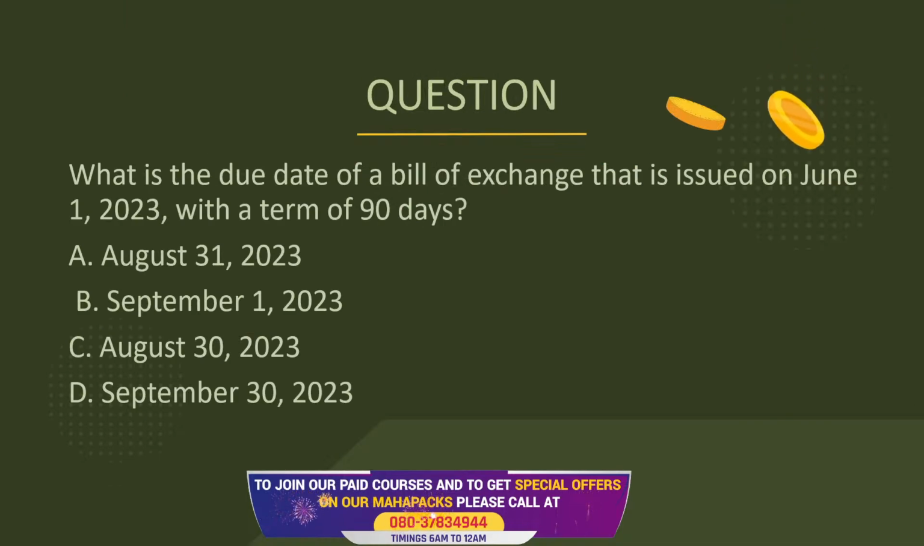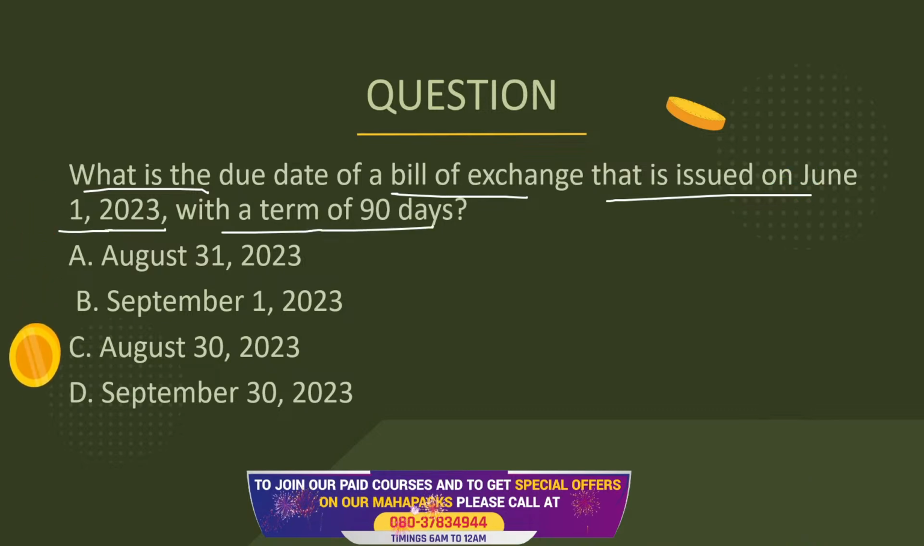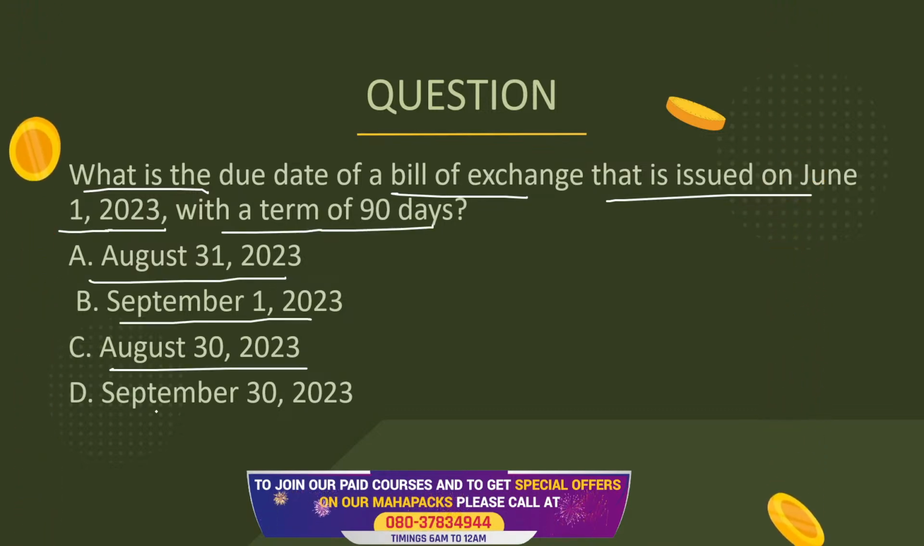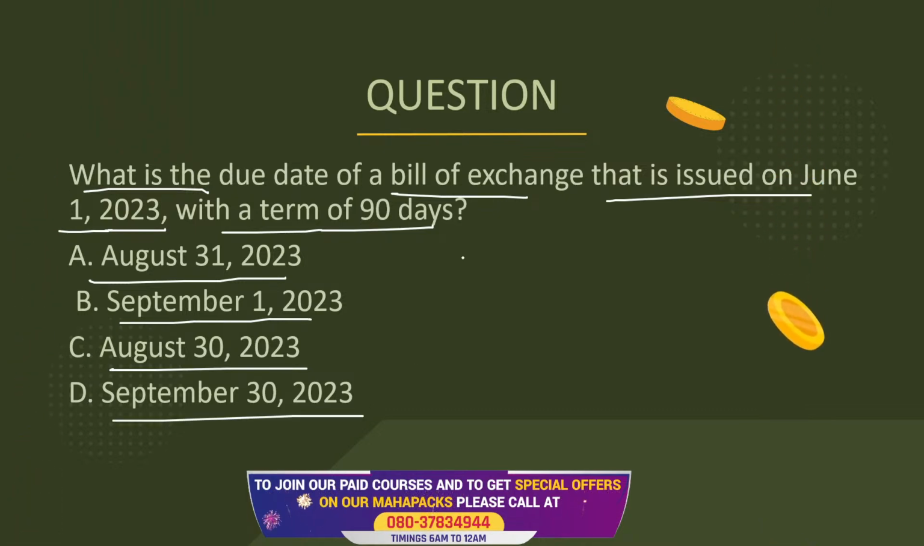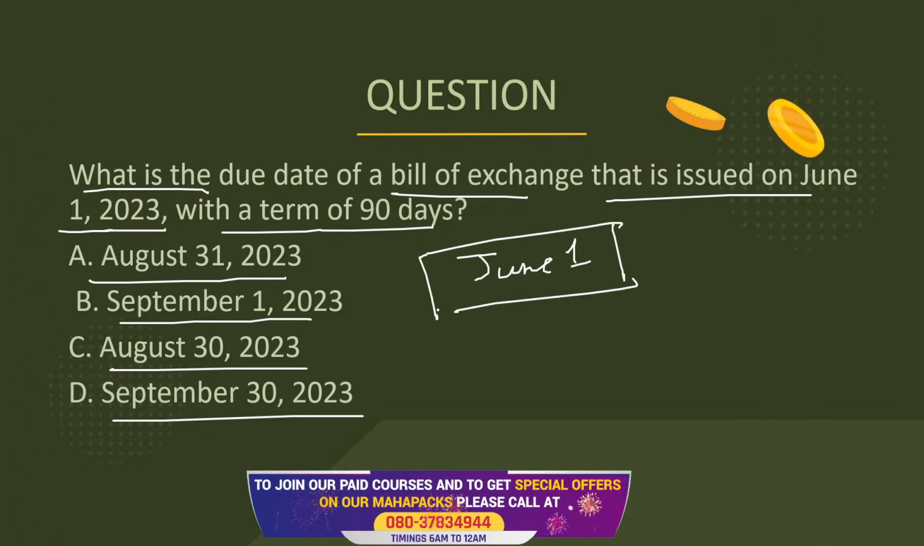Now let's look at the next question. It says, what is the due date of a bill of exchange that is issued on June 1, 2023 with the term of 90 days? August 31, September 1, August 30 or September 30. See, we issued a bill on June 1. On June 1, that means